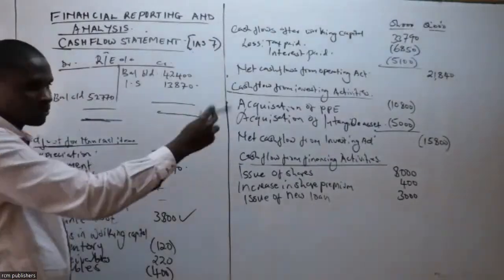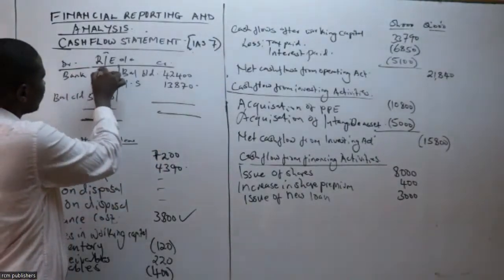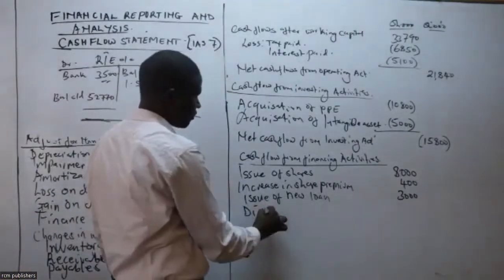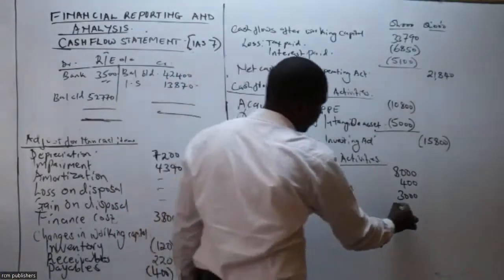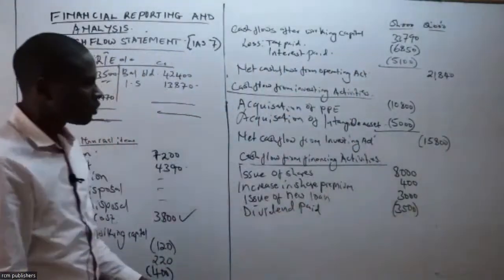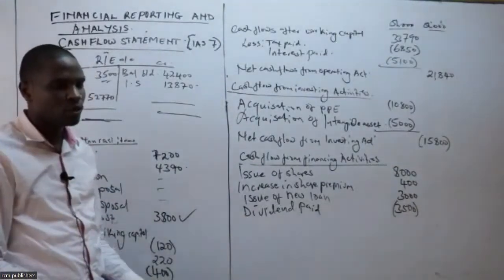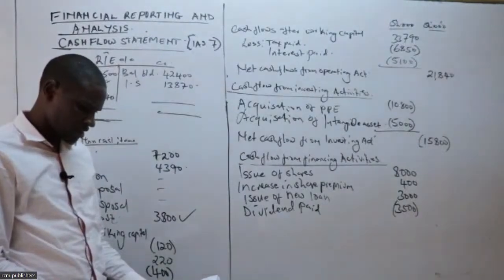I think Agnes has done everything, she is giving me the bank here, it will be 3,500. So this is the dividend paid. Remember, dividend is always paid from the profit. Dividend paid of 3,500. So that was an outflow, and therefore we have to reduce it. Thank you Simon. Now we have to check any other thing that we have here.